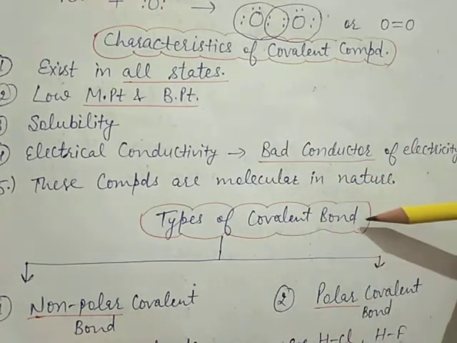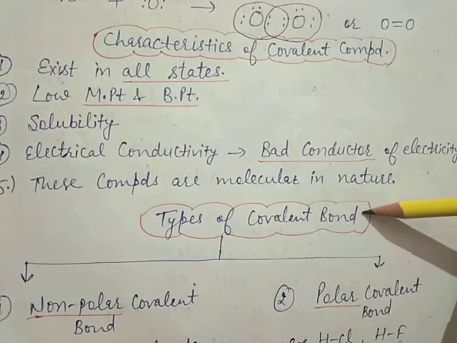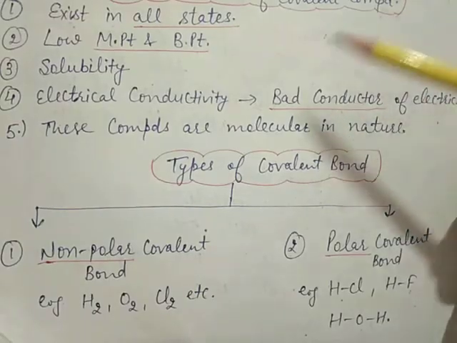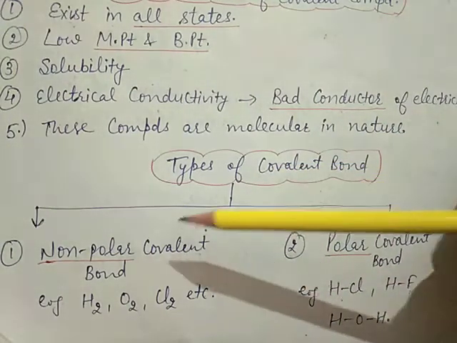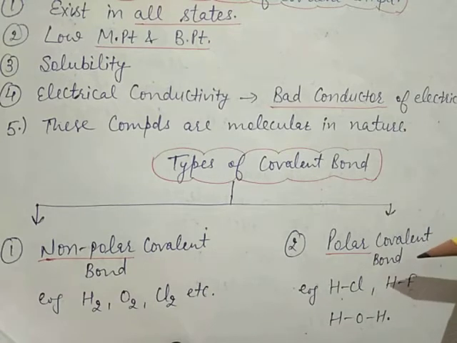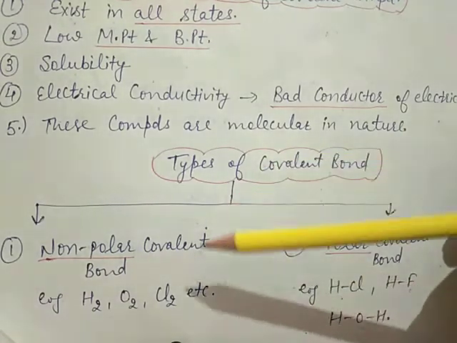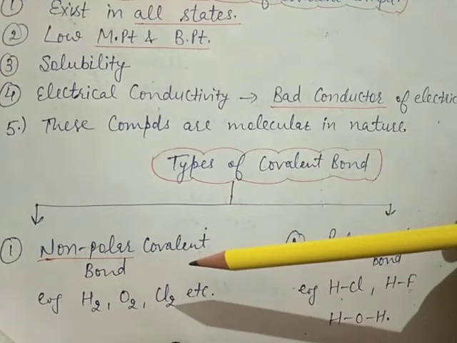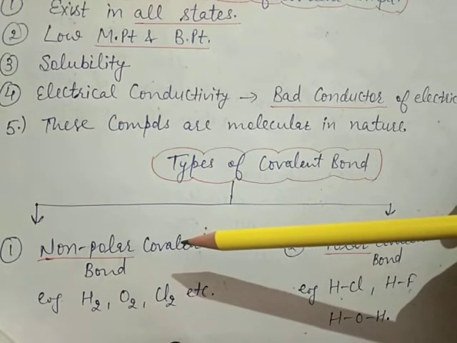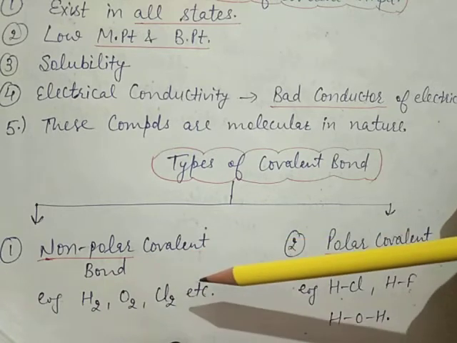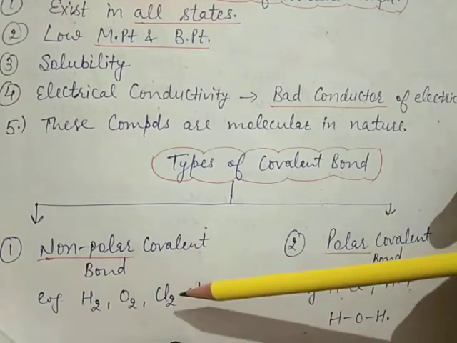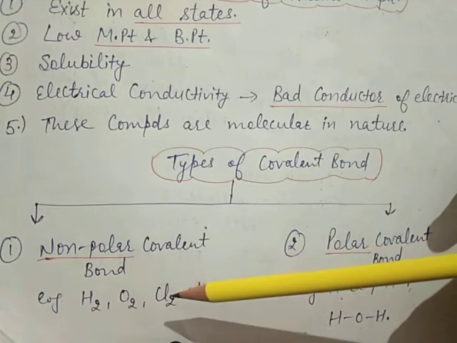Now the next topic is types of covalent bond. Now covalent bond is of two types. First is non-polar covalent bond. Second is polar covalent bond. Non-polar covalent bond: when a covalent bond is formed between the two atoms having almost same electronegativity, then the shared pair of electrons is equally shared by the two atoms.